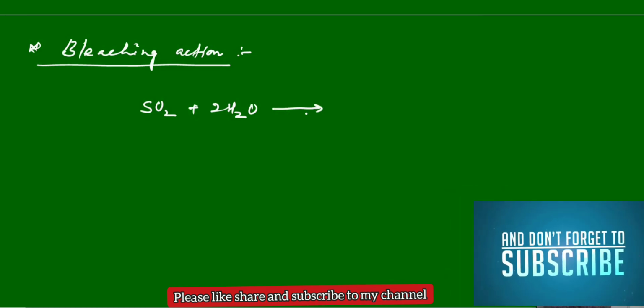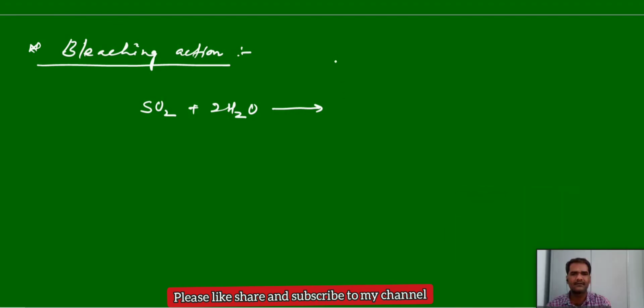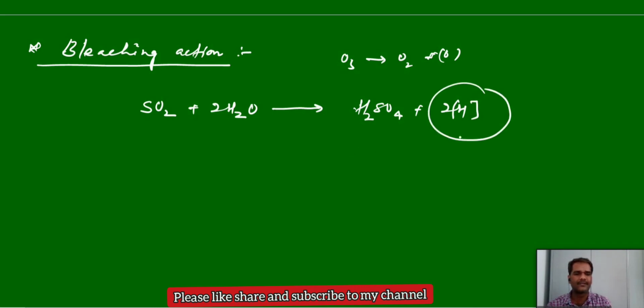Here, sulfur dioxide, if you treat it with water, this is in aqueous, moist condition only. Whereas ozone can show the bleaching action in dry condition, no need to take water. Ozone gives O2 plus nascent oxygen, and this nascent oxygen is responsible for the bleaching action. Only dry ozone we can take. But for sulfur dioxide, we require moist condition. It will form sulfuric acid and release nascent hydrogen, and this nascent hydrogen is responsible for the bleaching action.